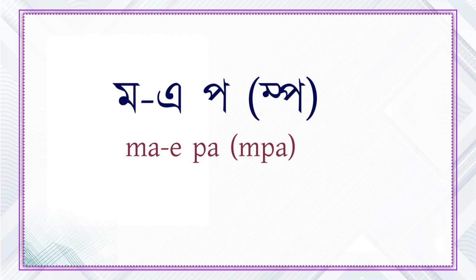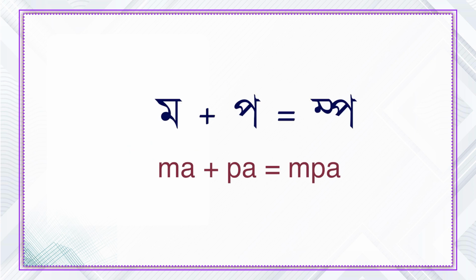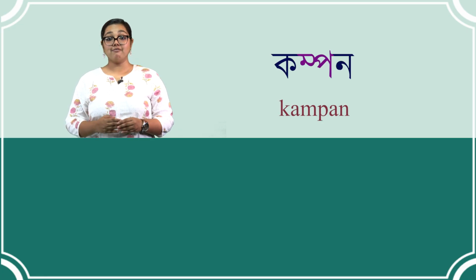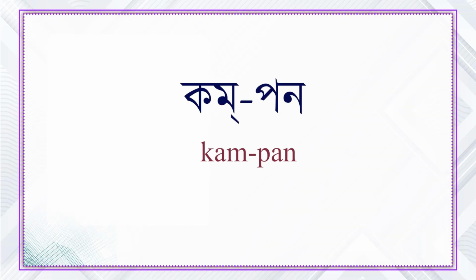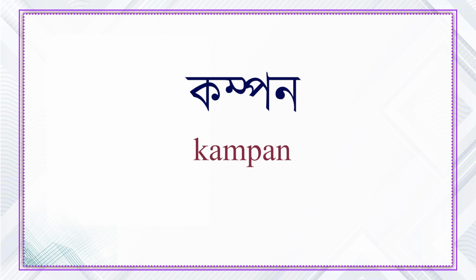The next cluster is Moi Poi. In a cluster of Moi Poi, the first one, that is Mo, fails to retain its original shape. Kompon means vibration or tremor. It is pronounced as Kompon and spelled as Ko, Moi Poi, No.